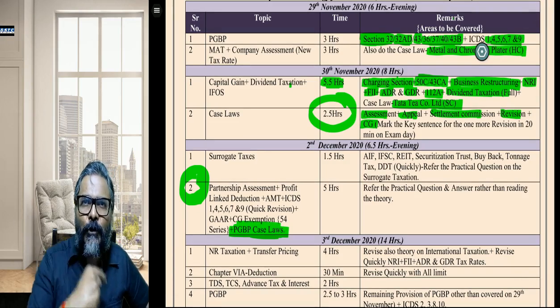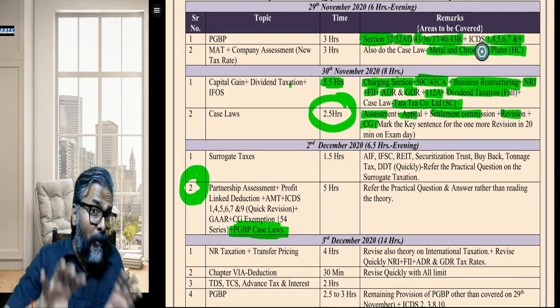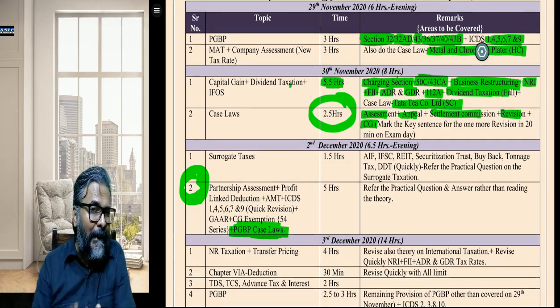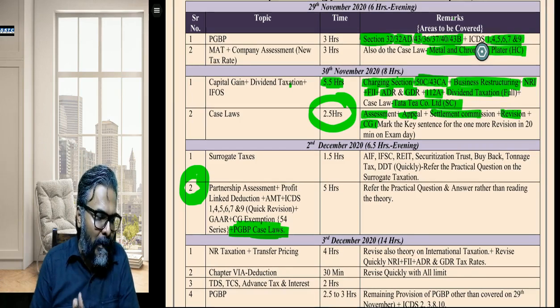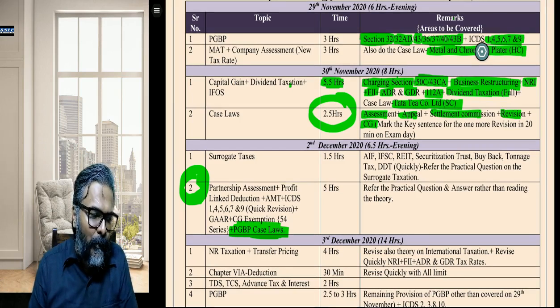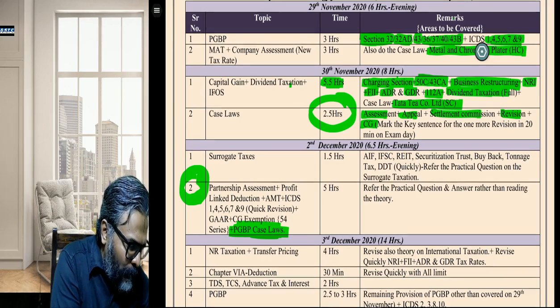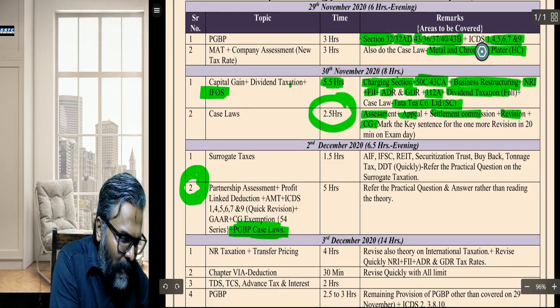Split the case law into 2 parts. Don't overburden yourself at one point of time, because then it will become very dry and monotonous. But I have given you the timeline, students. Students, I have also made a focus on IFOS.